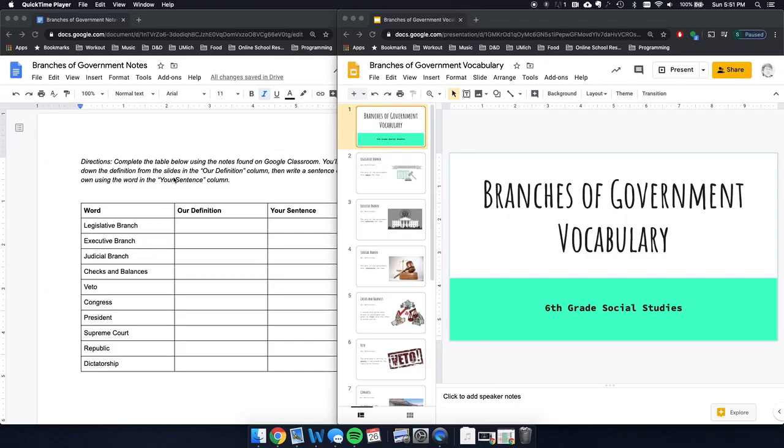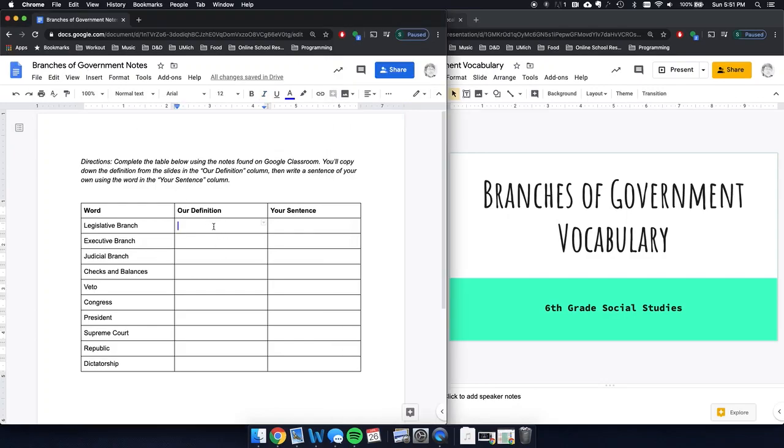Government notes. We're going to write down our definition. You can take it right from the PowerPoint, either while I'm going through it or afterwards on your own. You'll be able to get a copy. Write down our definition right in here. Then when you're done, write your own sentence using the word. It's got to be a sentence that shows me you know what the word means.